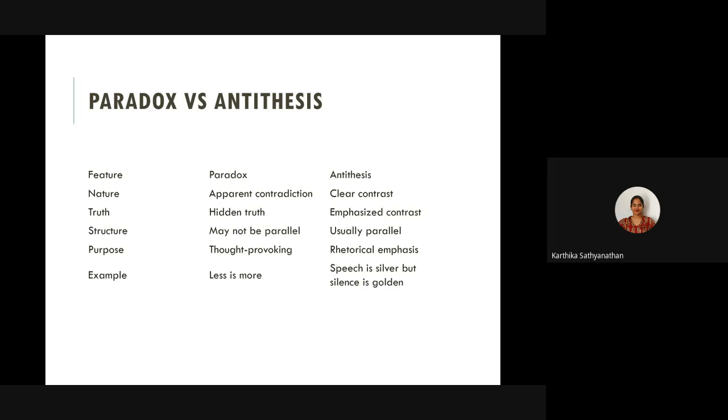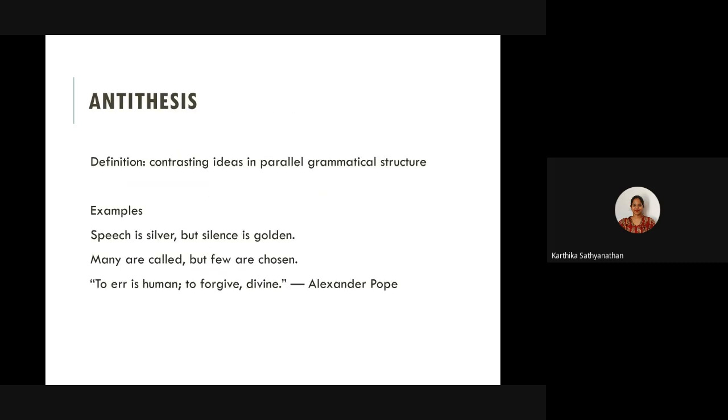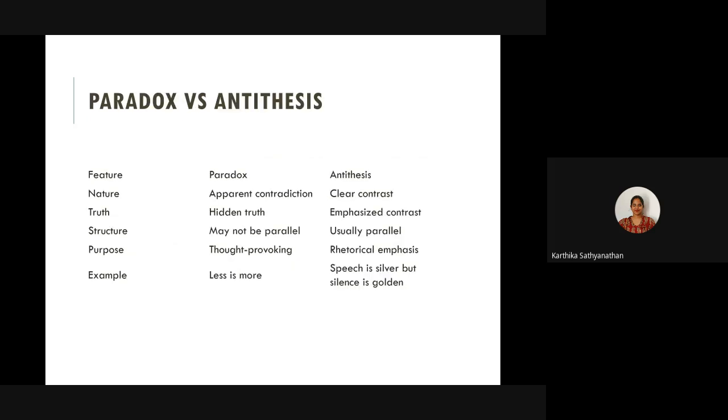Coming to structure, it may not be parallel. When it comes to paradox, the best example is I must be cruel to be kind. There is no parallel structure here, it's just a simple plain sentence. But in something like to err is human, to forgive divine, there is definitely a parallel structure. The purpose of a paradox is to make you think, it's thought provoking, whereas in an antithesis it's just used to emphasize.